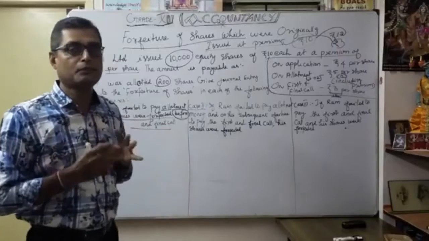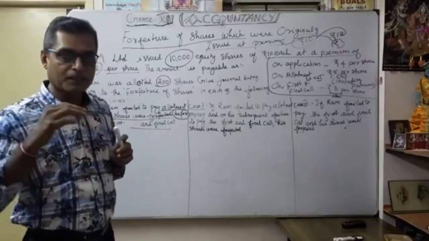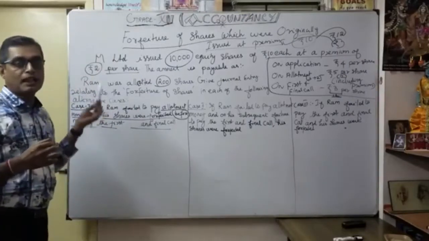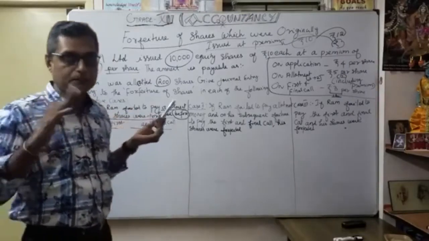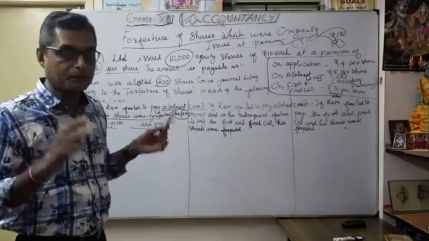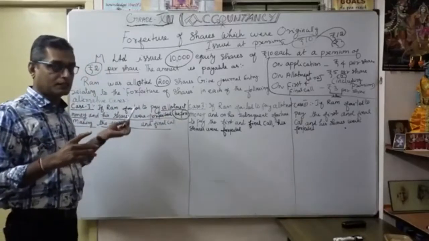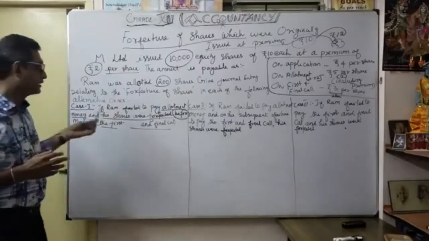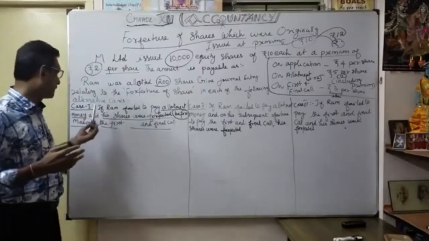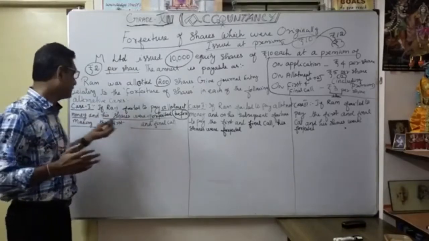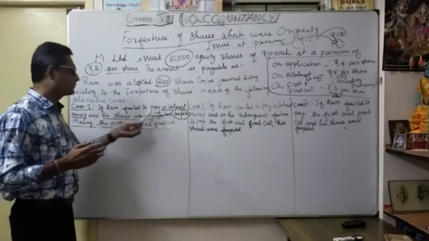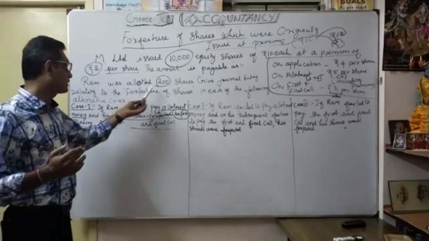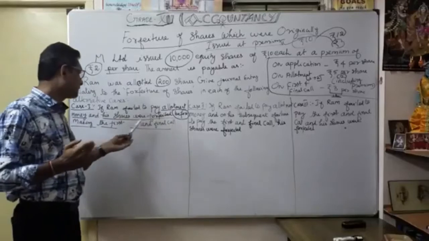That is a very important thing: in which situation, and whether we called before or after. So here they simply say case number 1: if RAM failed to pay the allotment money and his shares are forfeited, 200 shares, before making the first and final call.